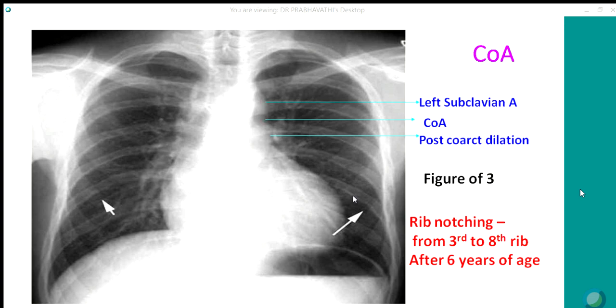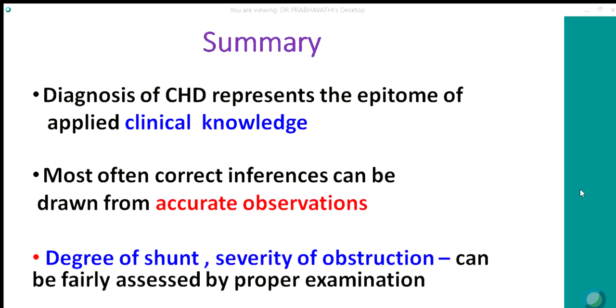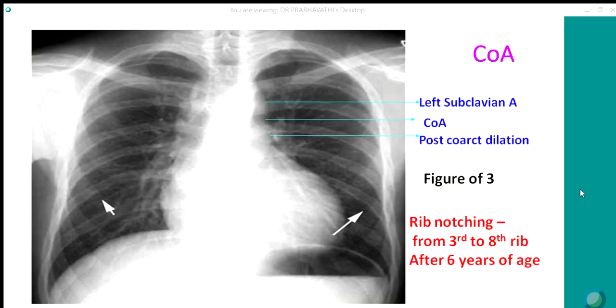When you are given a chest X-ray and you can't find anything, always look for the rib notching. The rib notching usually occurs between the 3rd and 8th ribs, and usually after 6 years of age. Rarely it can be seen as early as 2 years, but usually it appears after 6 years of age. It is seen in the posterior ribs because the intercostal arteries run in the lower margin of the ribs posteriorly. When they come to the anterior intercostal space, they are more between the ribs rather than at the lower margin of the rib.